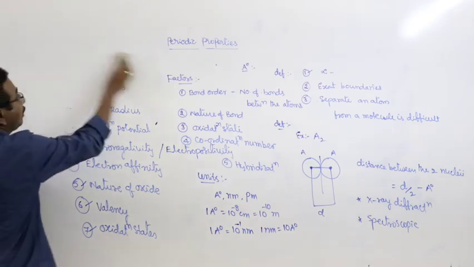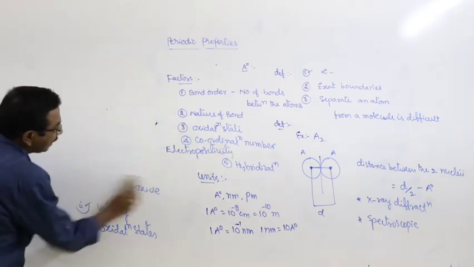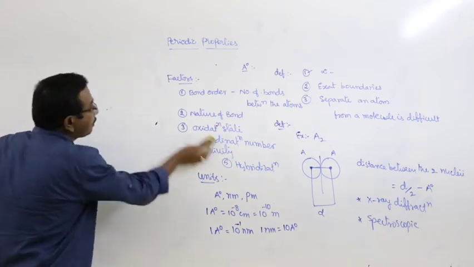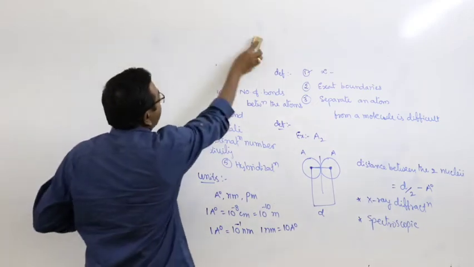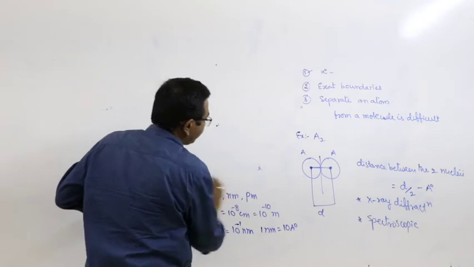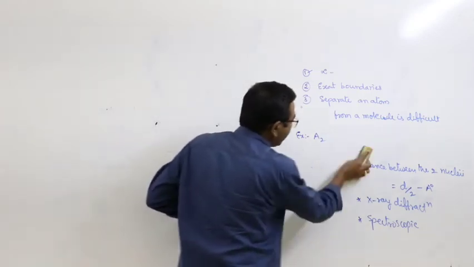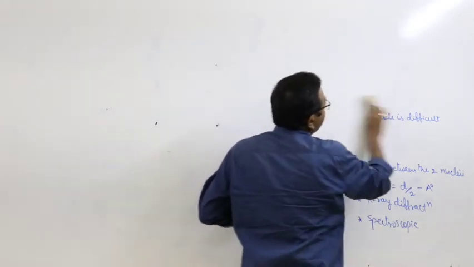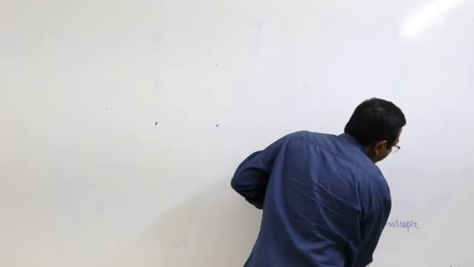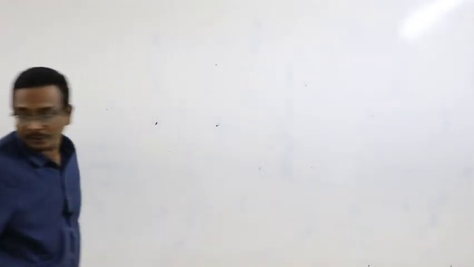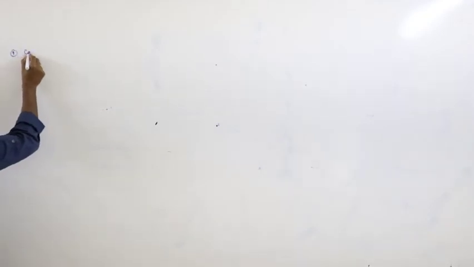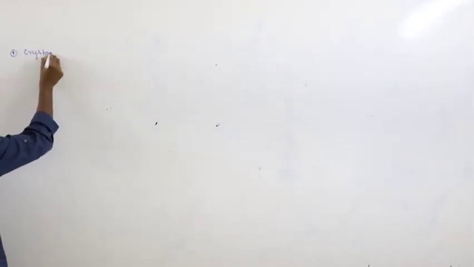And here, basically, there are 4 types of atomic radii. What are they? First one, crystal radius. Second one, covalent radius. Third one, van der Waals radius. And the fourth one is ionic radius. Look at the first one. Here, this is crystal radius.